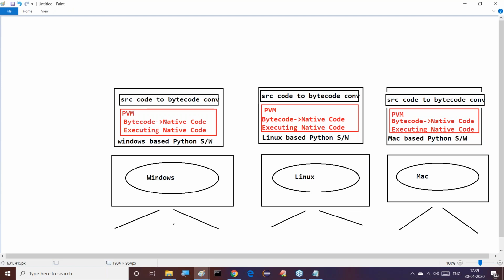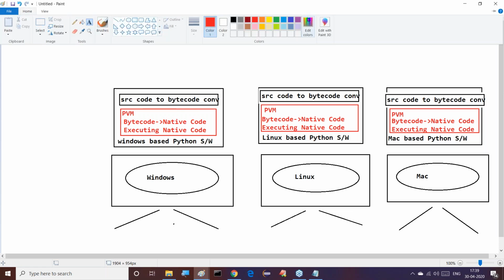PVM. So that PVM is available with respect to the Windows operating system. PVM is available with respect to Linux. PVM is available with respect to which one? Mac. Good, sir. Now this is our total setup. This is Python software. Now I prepared my Python program.